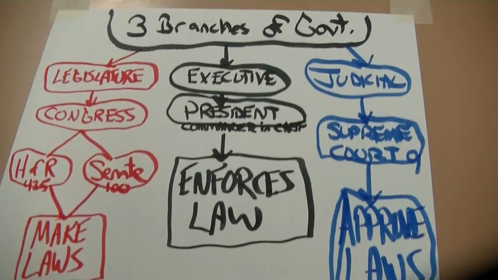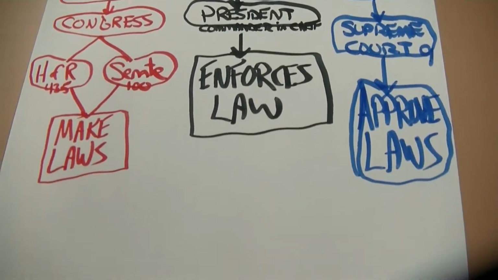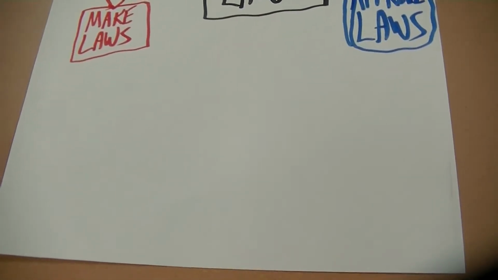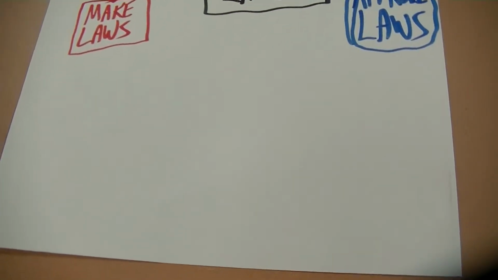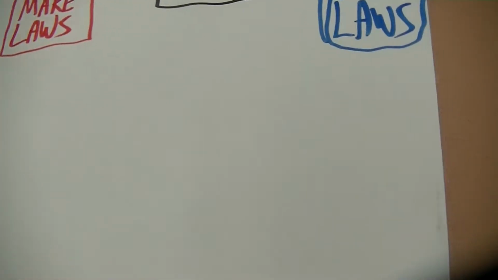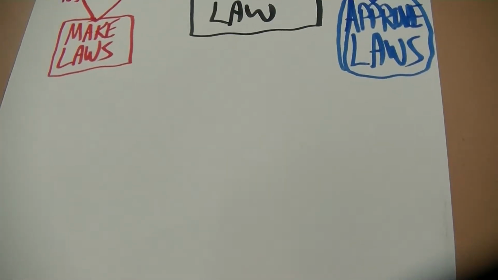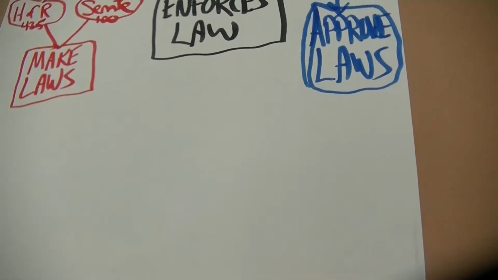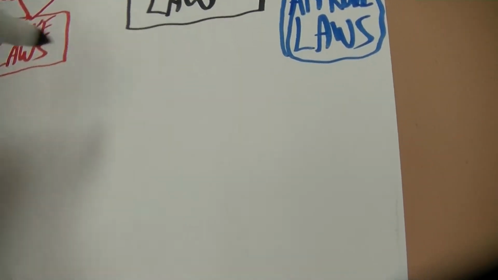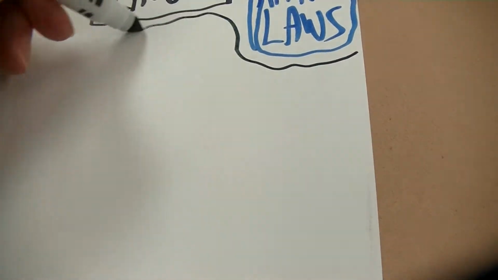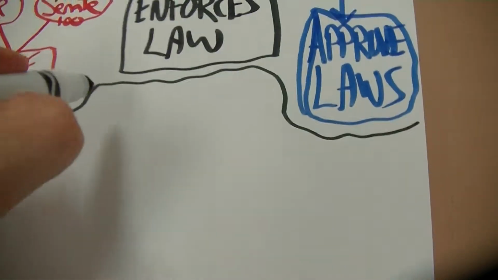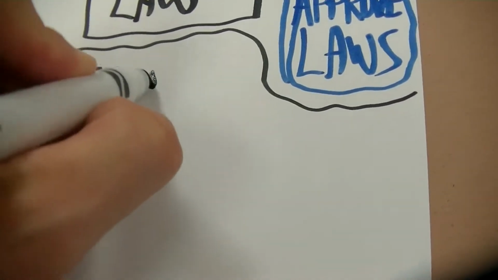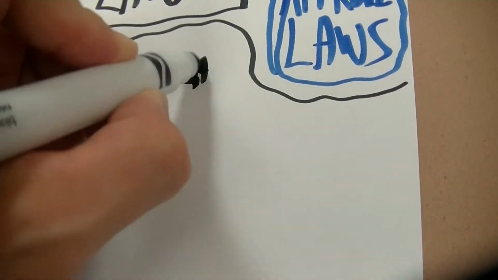Okay, now I'm going to try to stay on the same sheet of paper. You should be able to with the pen. But we want to talk about now some particulars, some very important particulars. I'm going to keep this in the same color scheme here. So what I'm going to do is set up a little sheet here for the checks and balances. Let's divide this out. Okay, the checks and balances. This is this next topic. Checks and balances.